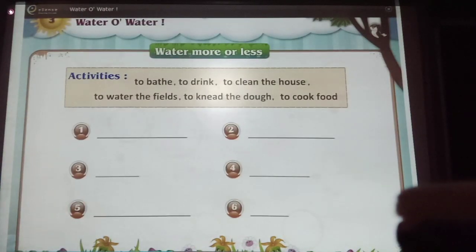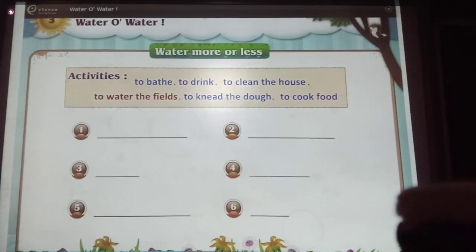Arrange the following on the basis of the amount of water that is needed for each of the activities. Begin with the activity that needs the most water. Activities: to bathe, to drink, to clean the house, to water the fields, to knead the dough, to cook food.